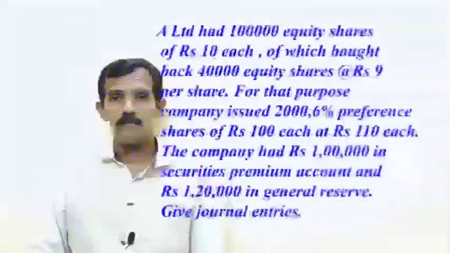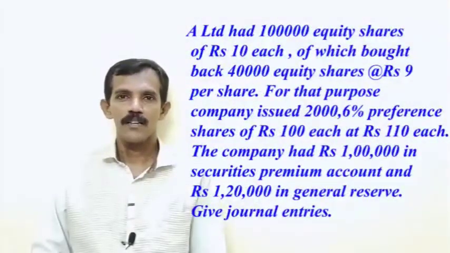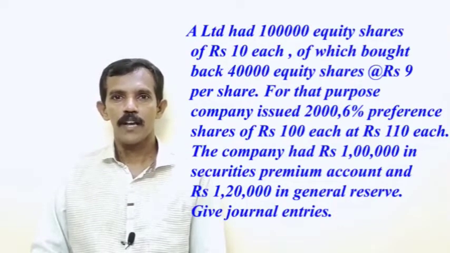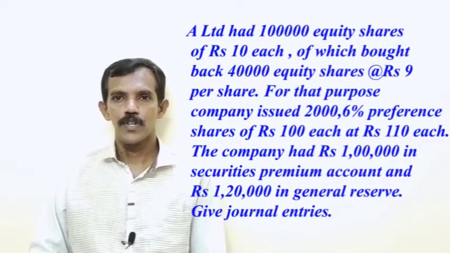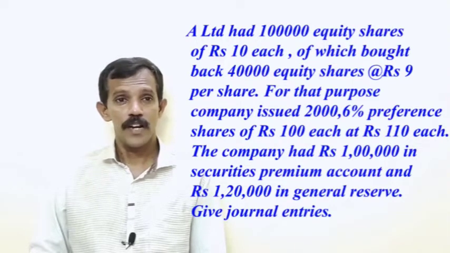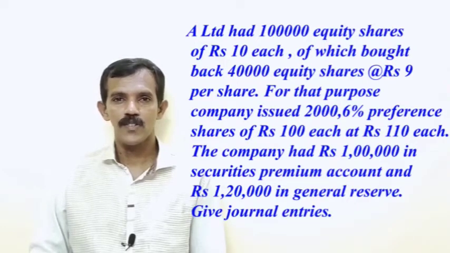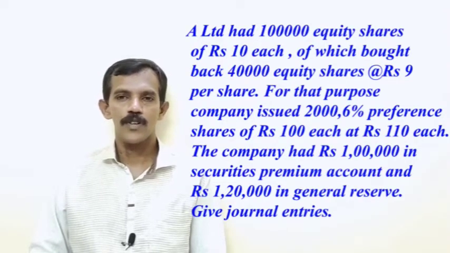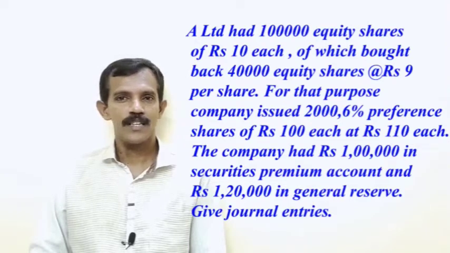Then we solve one problem. Our question: A Limited had 1 lakh equity shares of rupees 10 each, of which it bought back 40,000 equity shares at the rate of rupees 9 per share. For that purpose, the company issued 2,000 6% preference shares of rupees 100 each at rupees 110. Here we are issuing preference shares at a premium of rupees 10 per share. The company had rupees 1 lakh in its securities premium account and rupees 1,20,000 in general reserve. Give journal entries. This is our question.